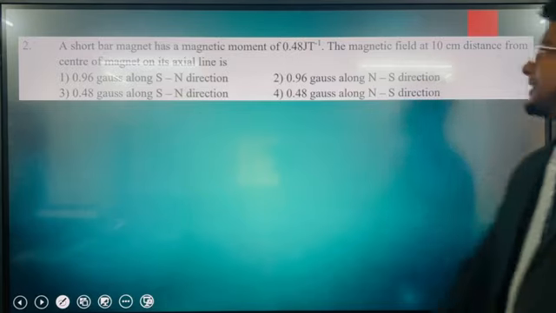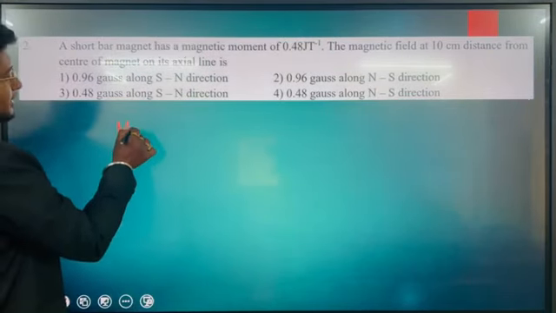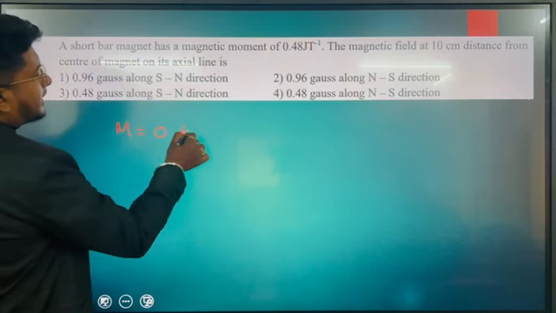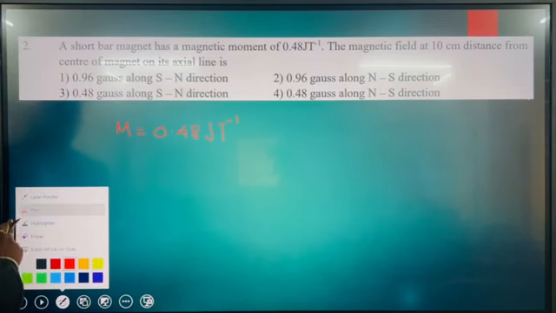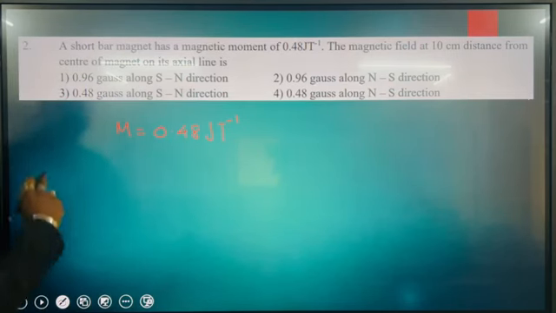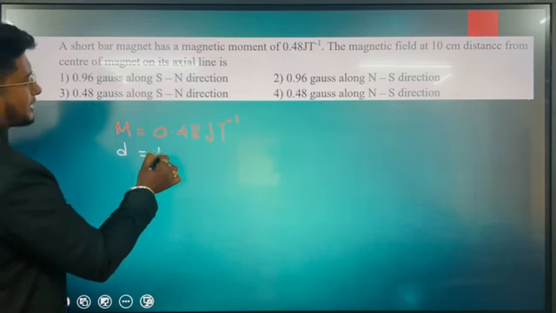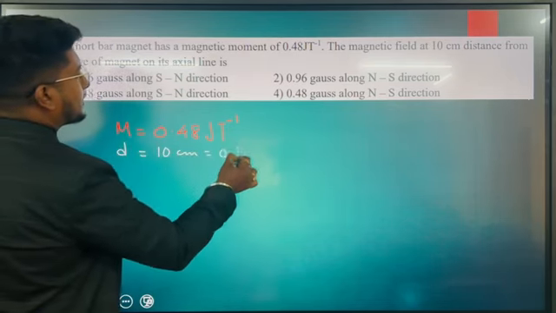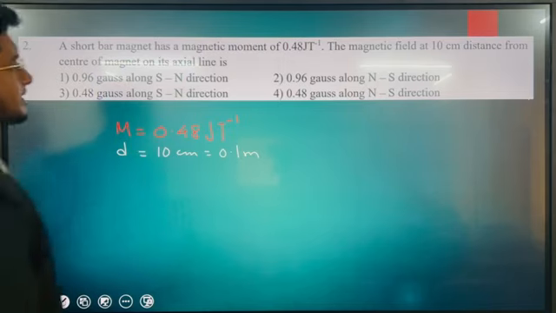So here the magnetic moment is given to us, 0.48 joule per Tesla, and we need the magnetic field at a distance of 10 centimeter. In terms of meter, it will be 0.1 meter.